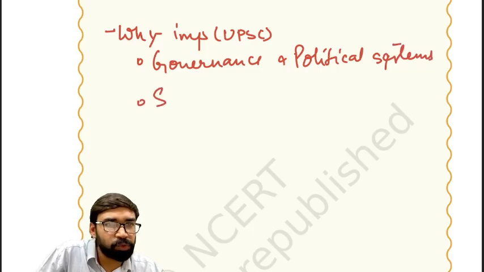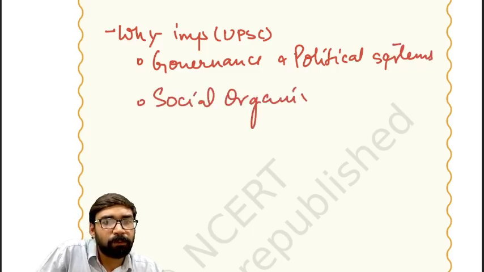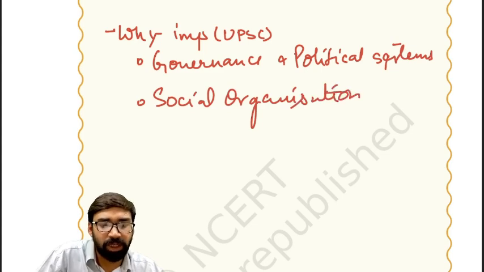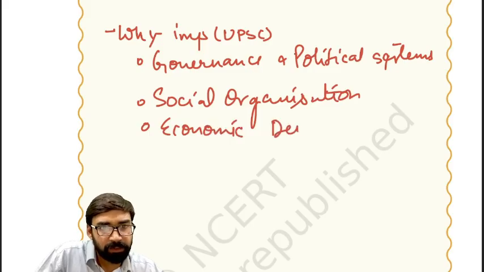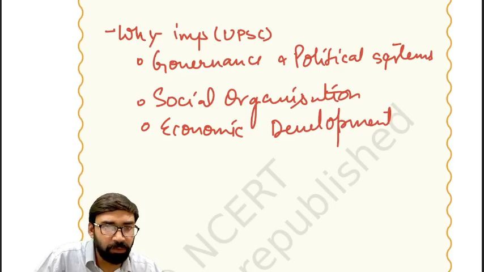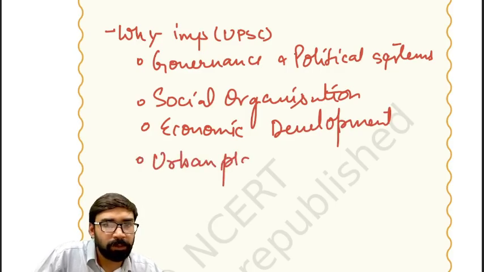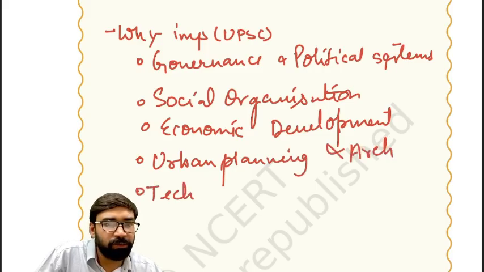Second, it talks about social organization like Varna and Jati Pratha. Third, it talks about economic development. Fine. Then it talks about urban planning and architecture also. Then it talks about technological innovation.